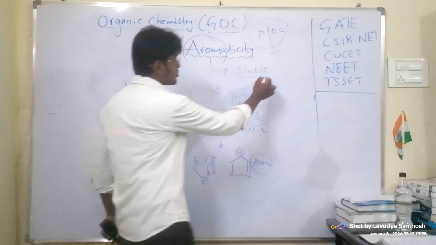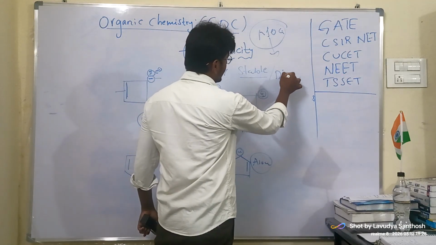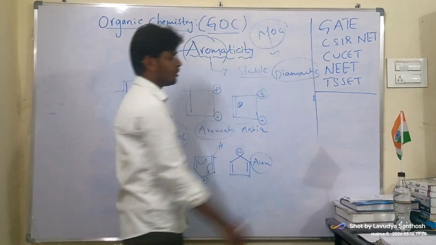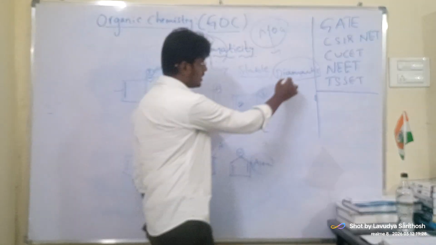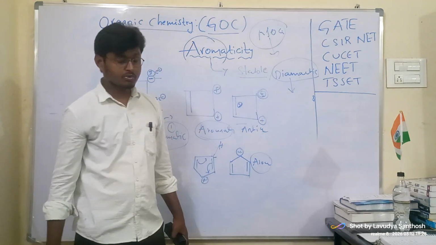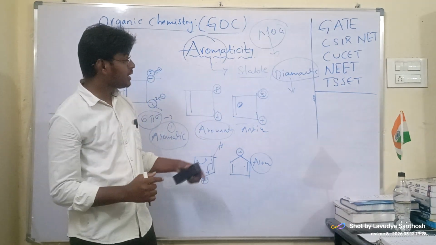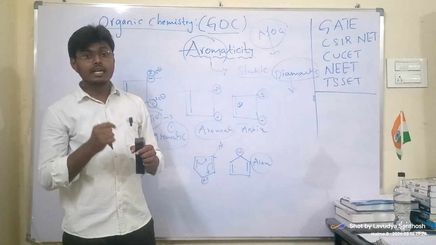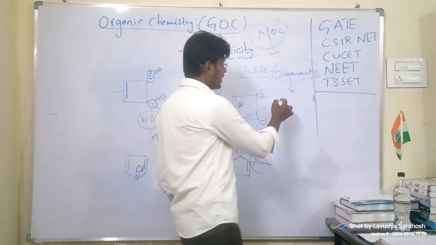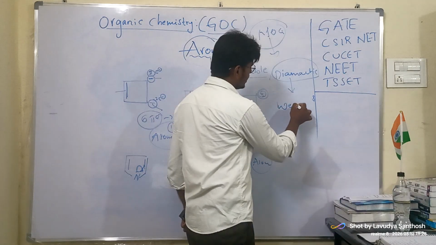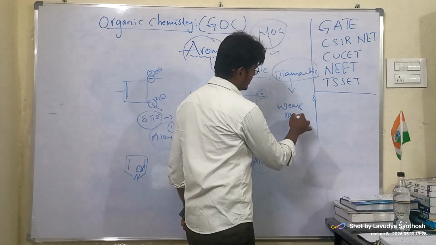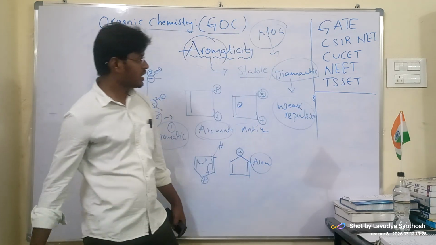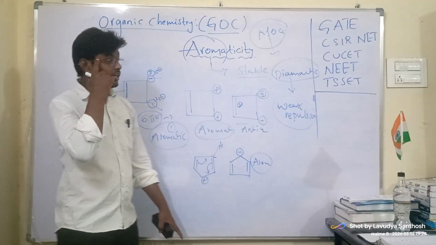Okay, they are also called diamagnetic compounds. Diamagnetic compounds are nothing but, when you keep these compounds in a magnetic field, they slightly, weakly repel. Okay, weak repulsion forces are there in diamagnetic compounds.